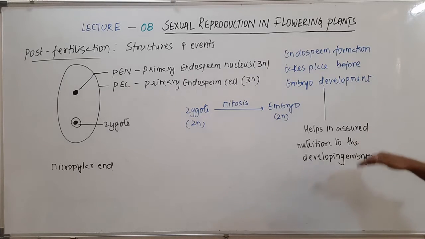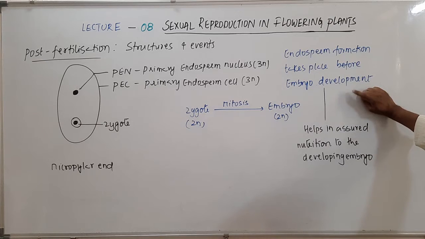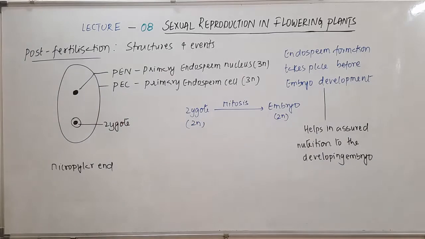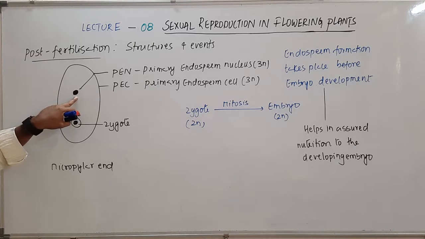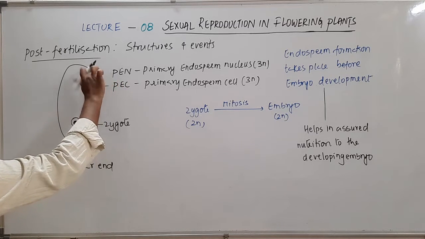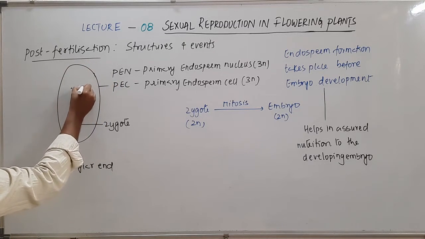So that is, in fact, the reason why the endosperm formation takes place before the embryo development, right? So now let's look at this endosperm development first, then later we shall see how the zygote is going to develop into embryo. Okay, so now the primary endosperm nucleus, right? This primary endosperm nucleus is going to divide and results in the formation of many nuclei.